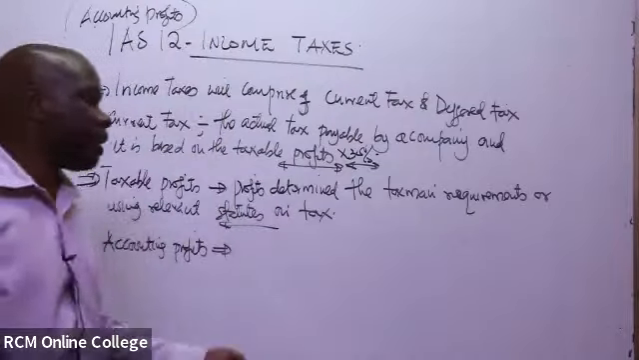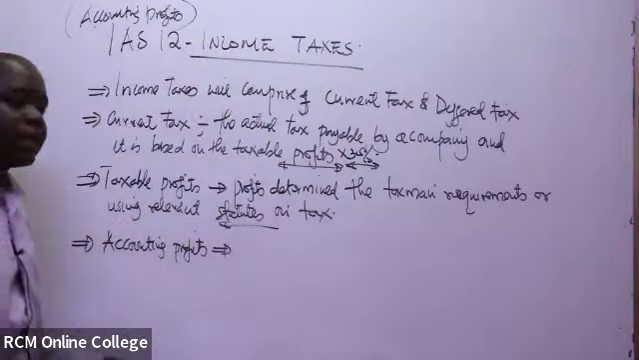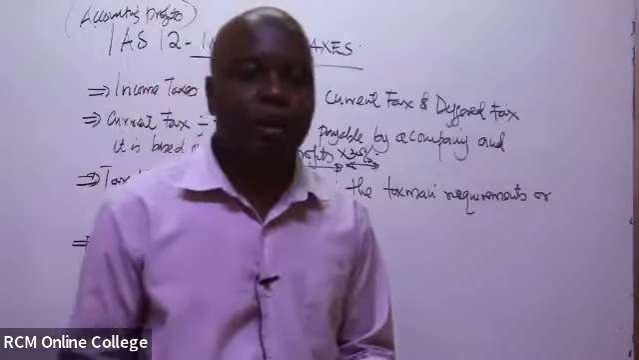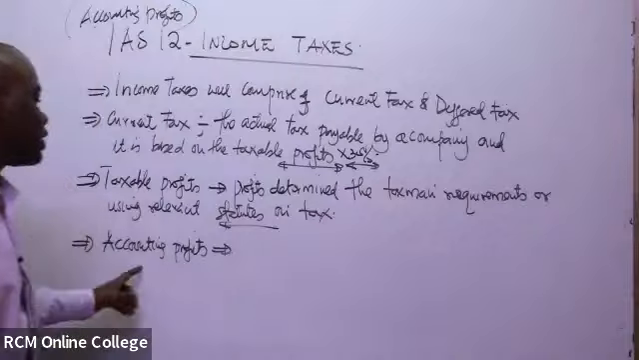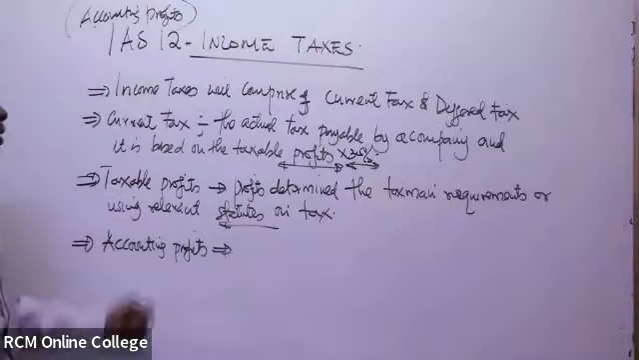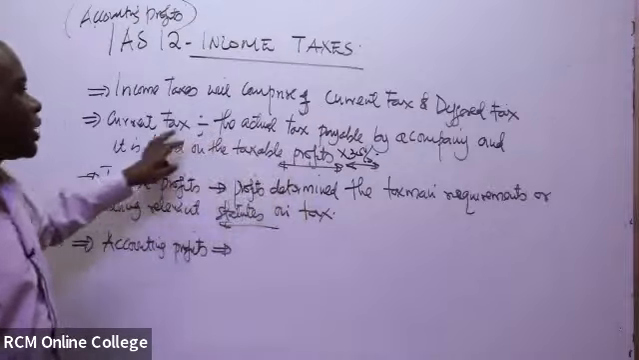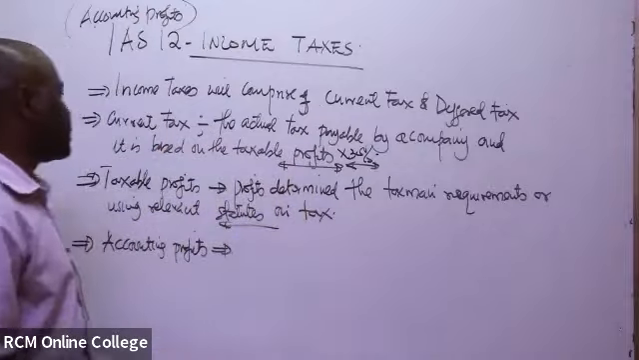They are determined by the accountant by using what? The accounting principles, or the accounting frameworks. So the accounting frameworks guide you to come up with the accounting profits. But you'll have to readjust them to come up with the taxable profits, so that you can be able to tax and get the current tax in the current year.